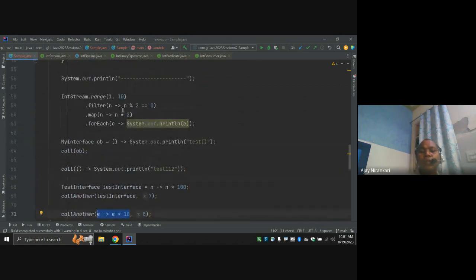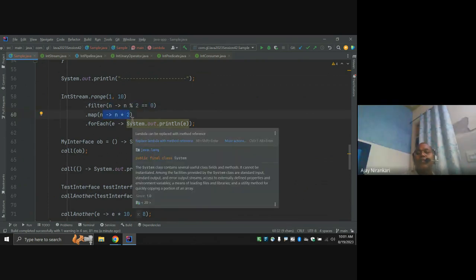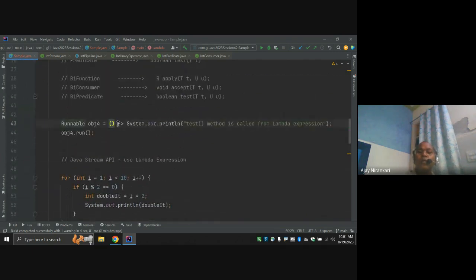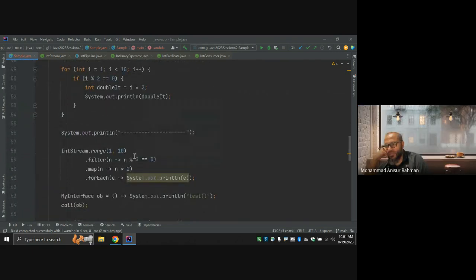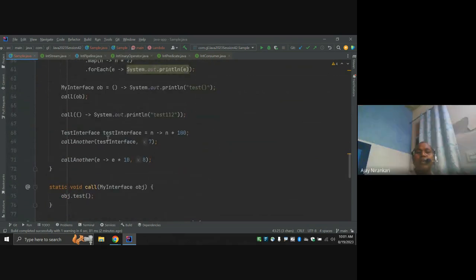So here we are passing complete code. This code is a lambda expression. A lambda expression has two parts: one part is your input, and the other part is your output. So here, this is the lambda expression. It says this is my input and this is my output.